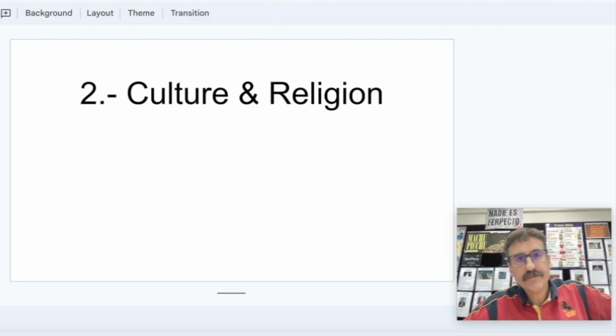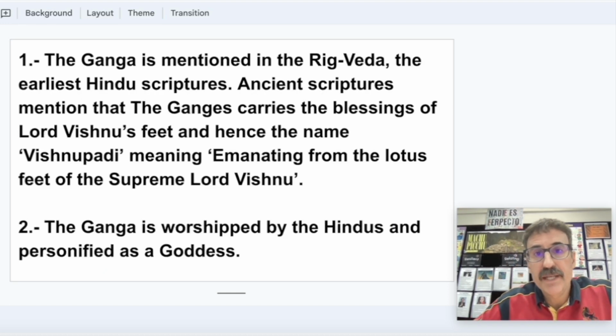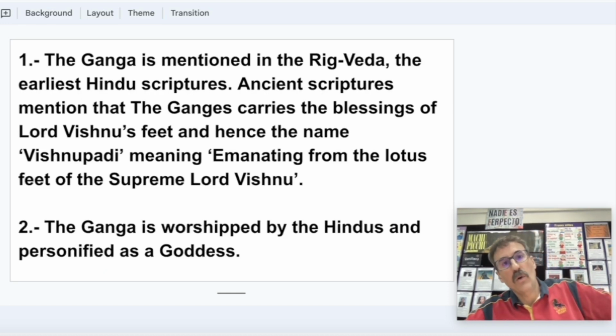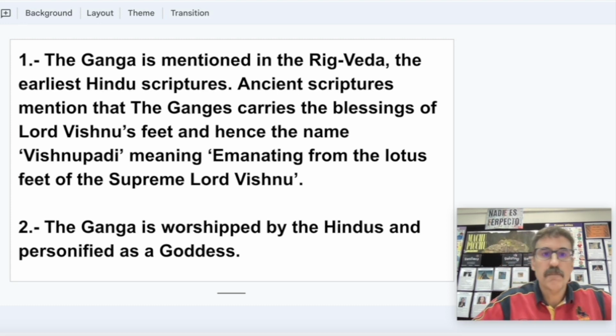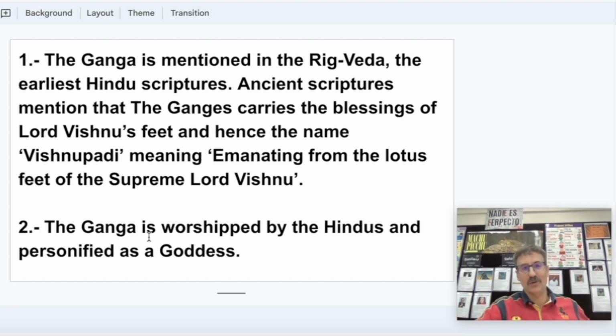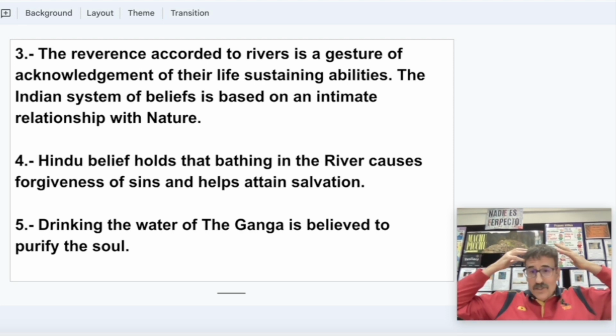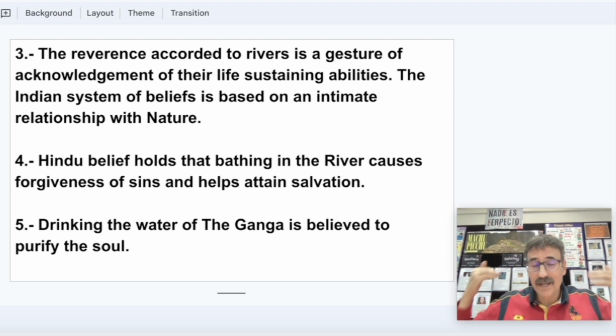Bien. Talking about culture and religion, the Ganga River is mentioned in old Hindu scriptures, and it is worshipped by the Hindus and personified as a goddess. One of the things interesting also, when we were talking about Shiva, it is considered that the hair of Shiva is the Ganga River.